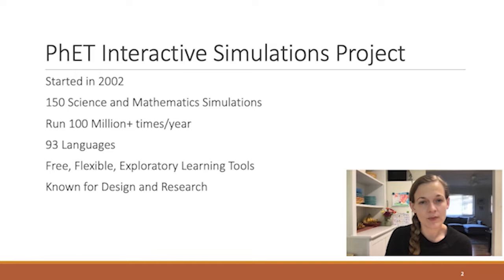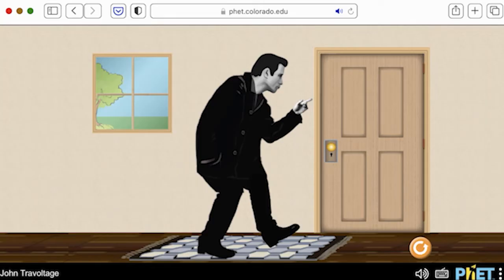I'm going to demonstrate one of our SIMs, John Travoltage. John Travoltage is about static electricity. It provides a way for learners to explore transfer of charges, attraction, repulsion, and grounding. When the sim opens, you see a man, John, standing in a room on a rug next to a door. His leg and his arm are interactive.